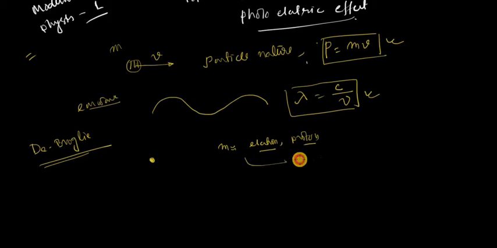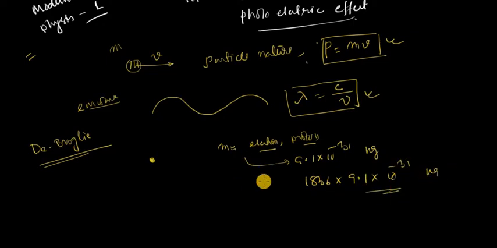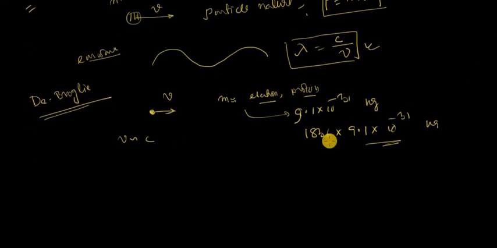The electron mass is 9.1 into 10 to the power minus 31 kg, and the proton mass is 1836 times that. So this kind of object has a very low mass, and when that kind of mass moves with a very high velocity, and that velocity is comparable to the velocity of light, not equal to the velocity of light, but comparable to the velocity of light.